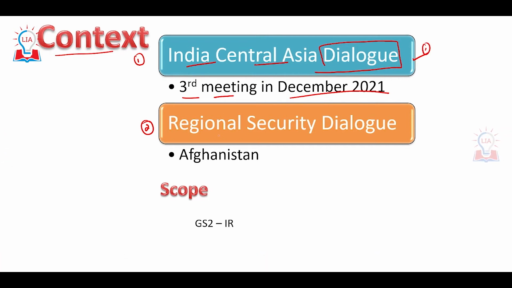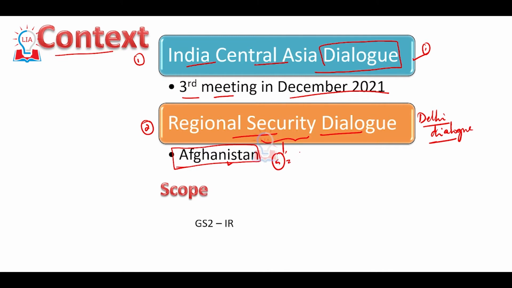And the second context is the regional security dialogue with respect to Afghanistan, which is also called the Delhi Dialogue, and this included all the heads of state of the 5 Central Asian countries.